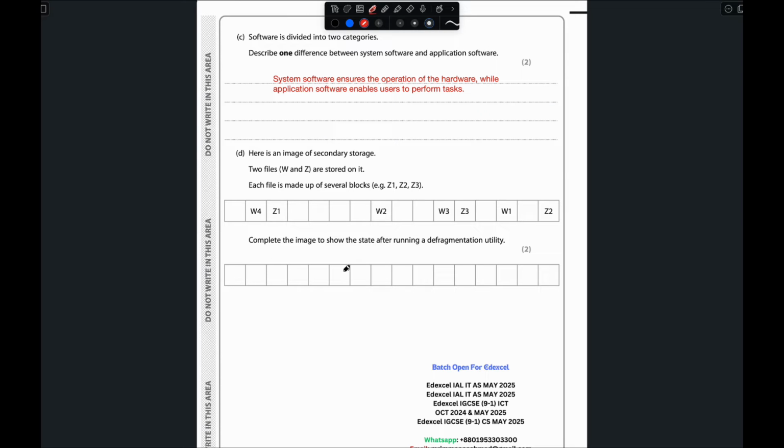You can add Z1, Z2, Z3 also, that is okay, or W1, W2, W3 first. But just remember that we have to organize each block of the file one after another. So this will be W1, this will be W2, W3, and then W4. For the Z file, this will be Z1, Z2, and then Z3. That will be the answer.